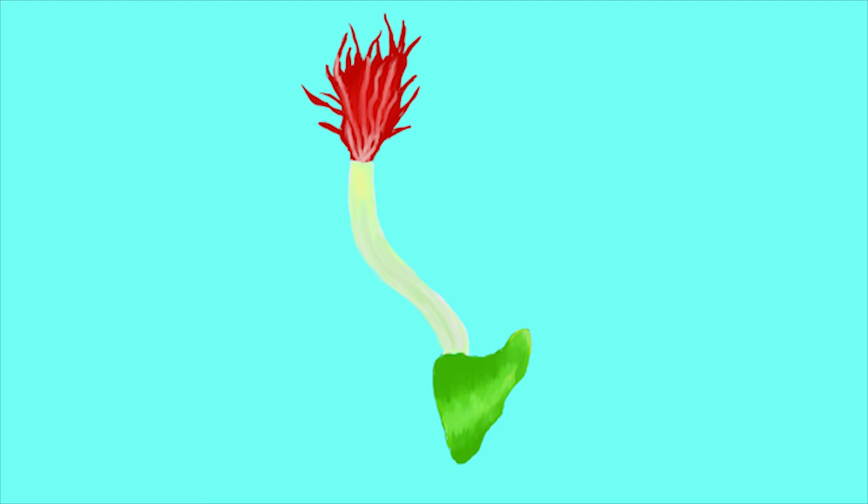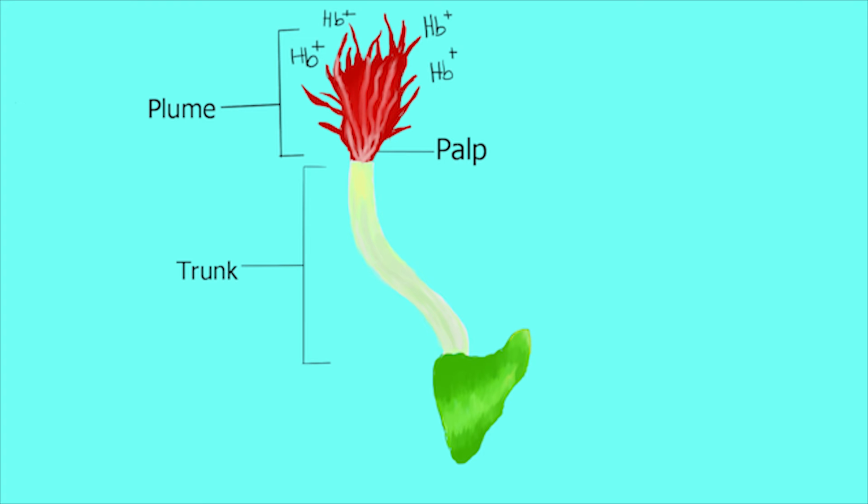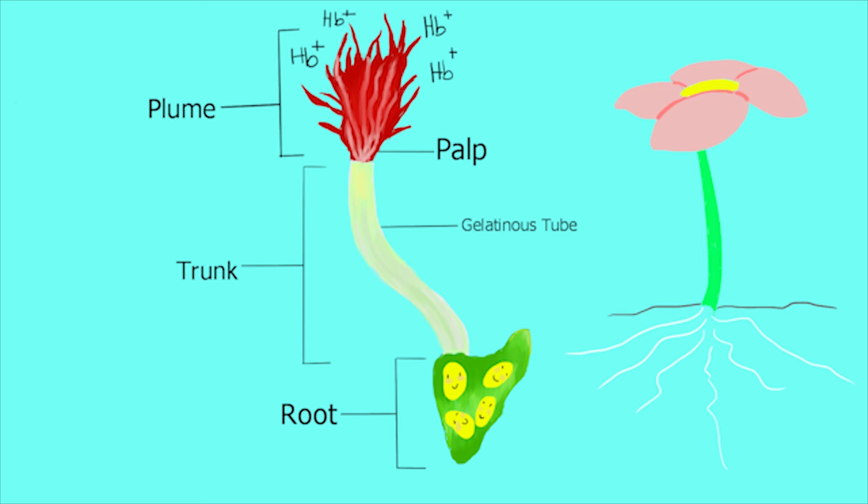Here's the anatomy of a female Osedax worm called Osedax rubiplumus. The plume, made up of ciliated tentacles, is used for respiration and contains lots of hemoglobin, which allows for respiration to happen. The palps are where the males live, and they run the entire length of the body up until the roots. The trunk is the entire section, from the plume to the root, and is encased by a gelatinous tube formed by the worm itself. And the root is what the worm uses to ground itself into the whale carcass, and it contains the bacteria used for metabolism. Think of it like a flower plant. The flower is the plume, the trunk is the stem, and the roots are, well, roots.